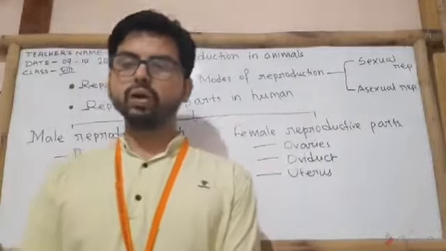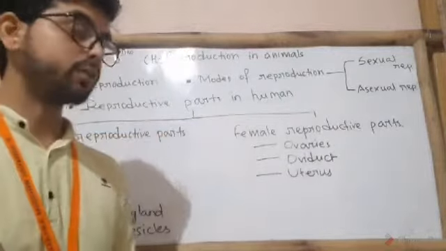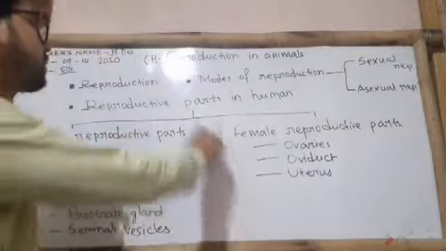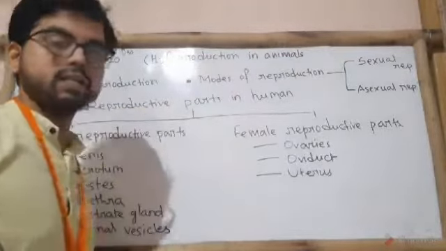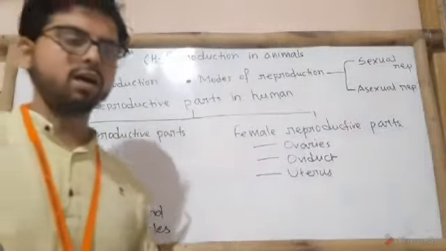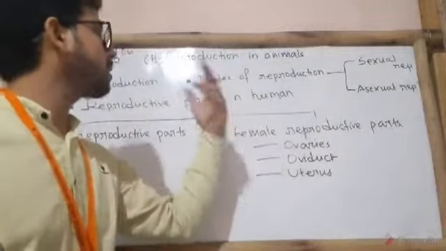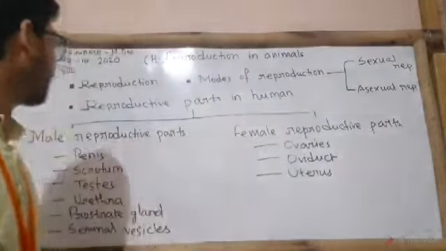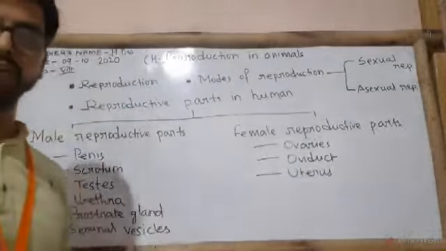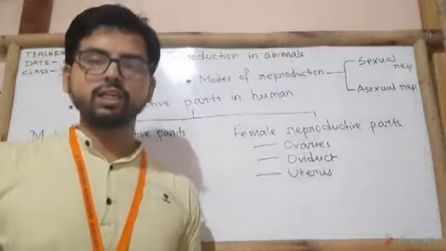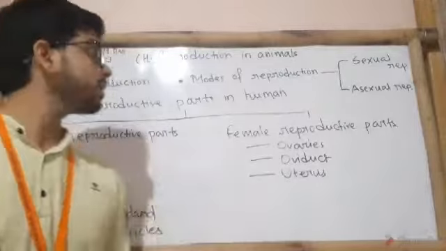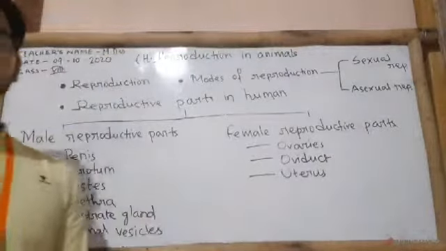So students, today I will take your science class, and today I am going to discuss with you the chapter reproduction in animals. First of all, I am going to discuss reproduction and then various modes of reproduction, and the reproductive parts in humans. Clear? So let's start.